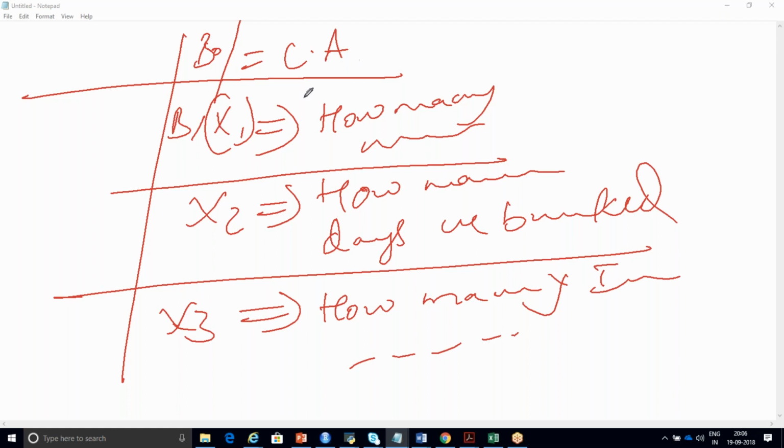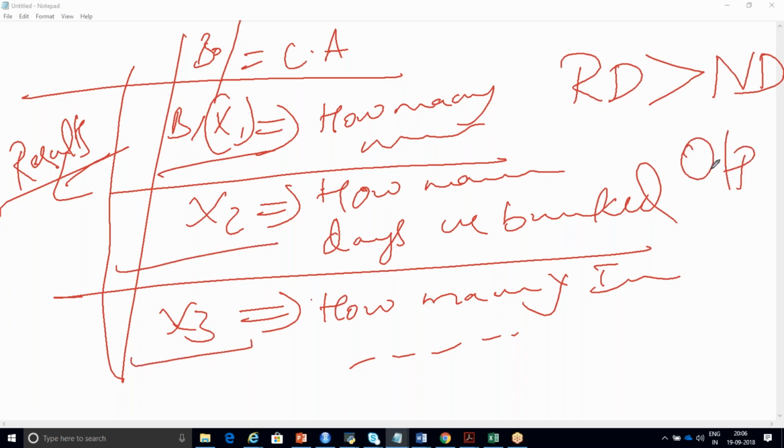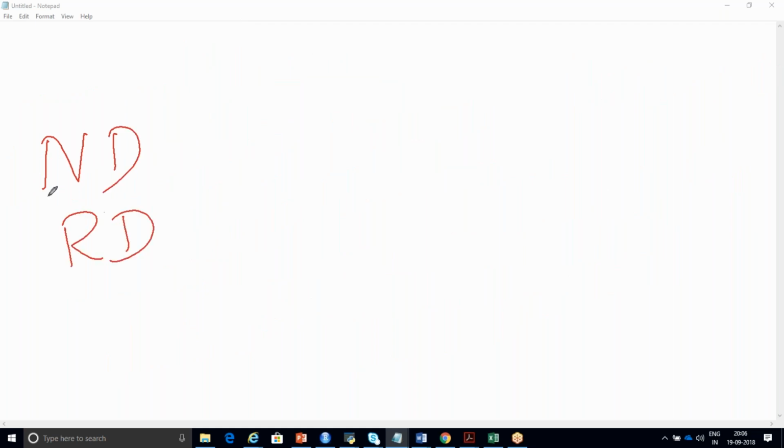So if you are having this type of input variables, will this make a significant variable to predict your result? No, right? So in this case, your residual deviance will be greater than your null deviance. Even though you are having input variables, those are not correct variables to predict your output. So this is the explanation of null deviance and residual deviance.